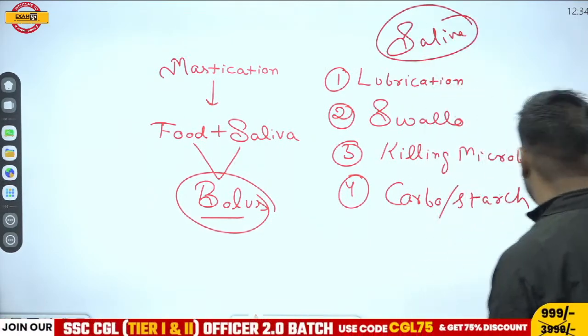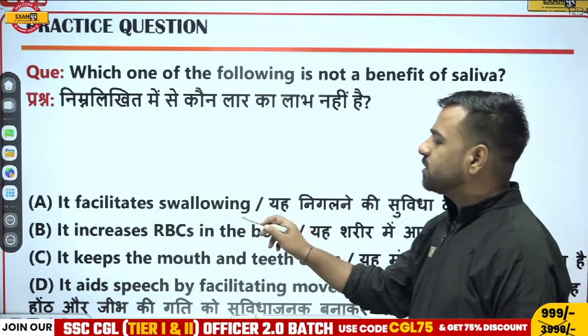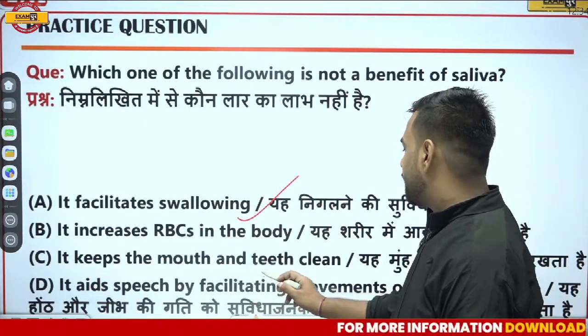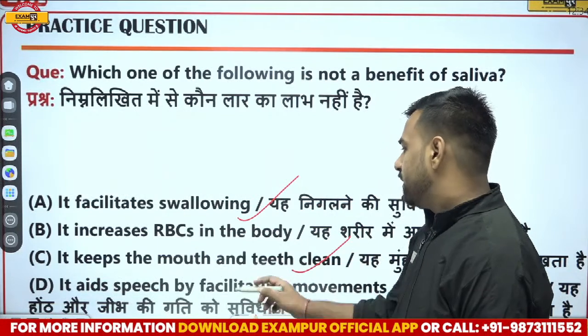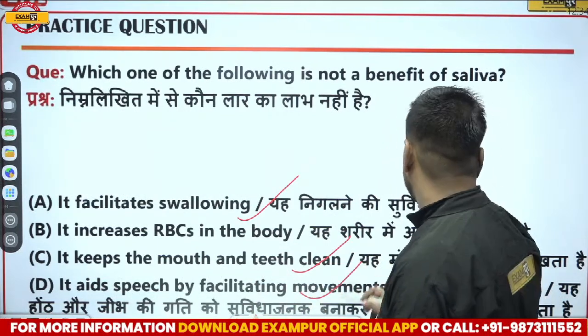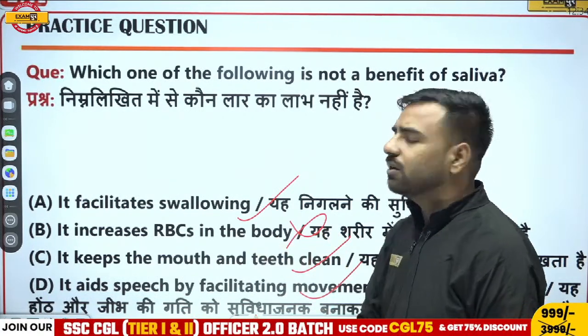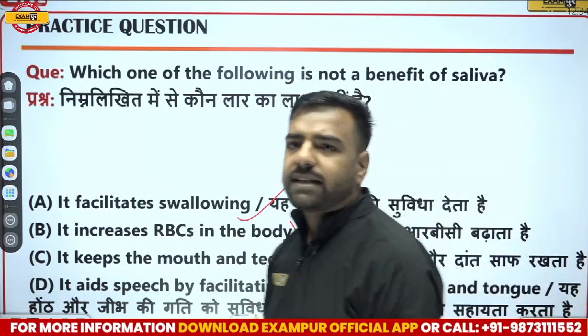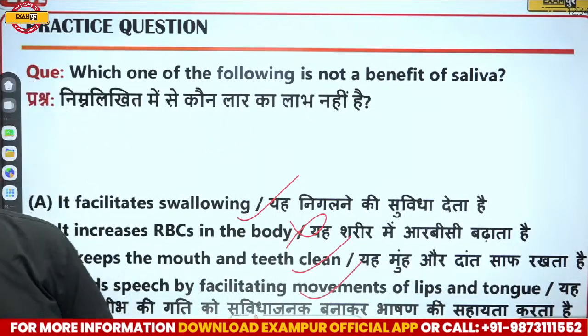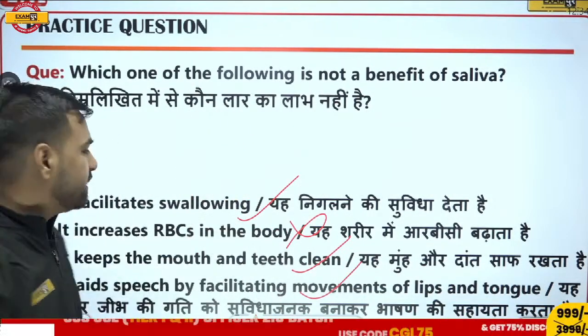Now just have a look at the question. It facilitates swallowing, obviously. It keeps the mouth and teeth clean, true. It helps in speech by facilitating the movement of the lips and tongue, true. But there is no such concept of an increment of the RBCs. Avan is saying, sir, the ratio is 600:1. Very good, Avan. This is also asked in the examination.